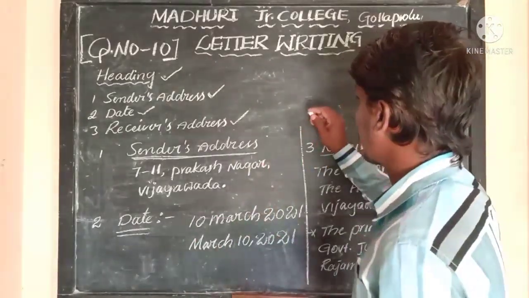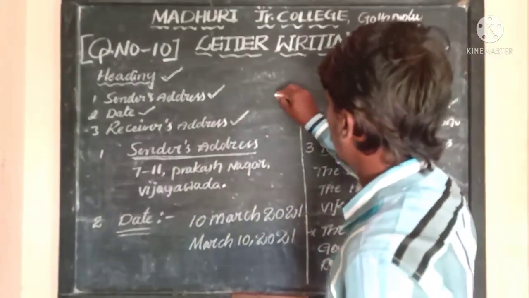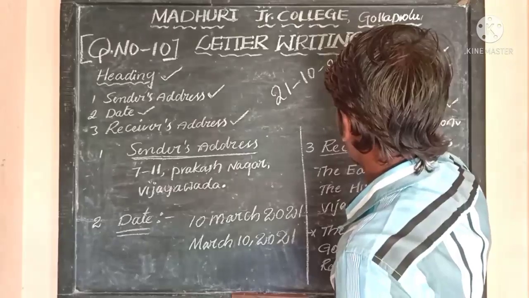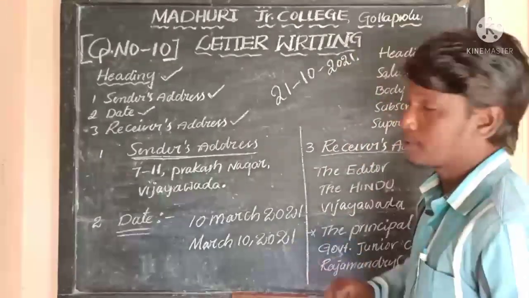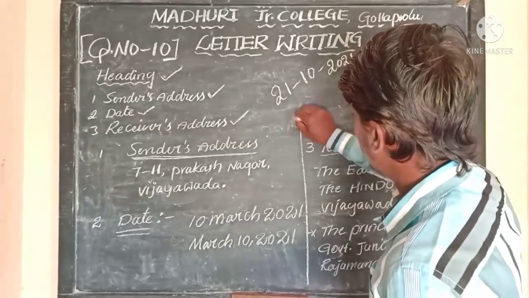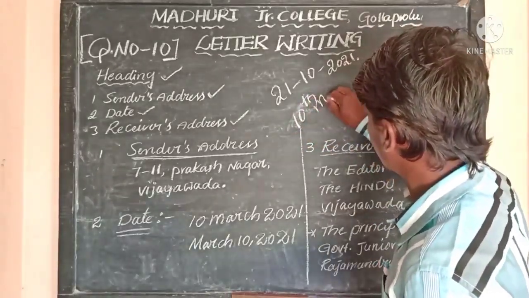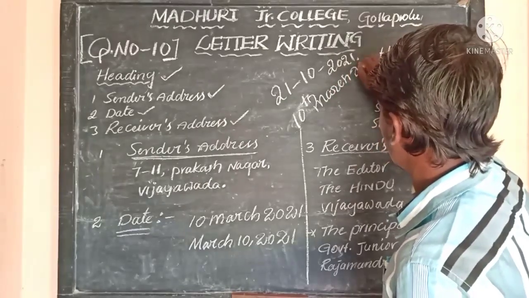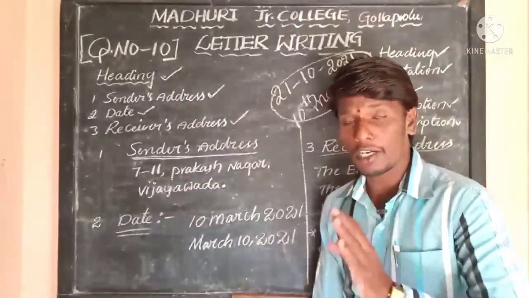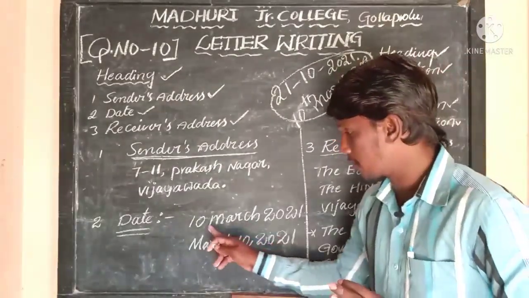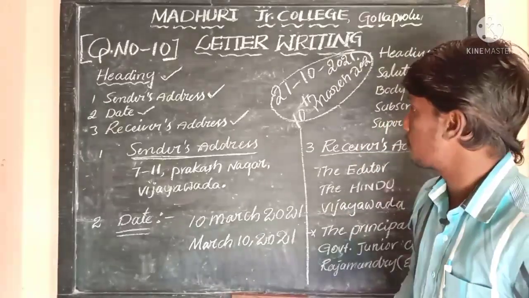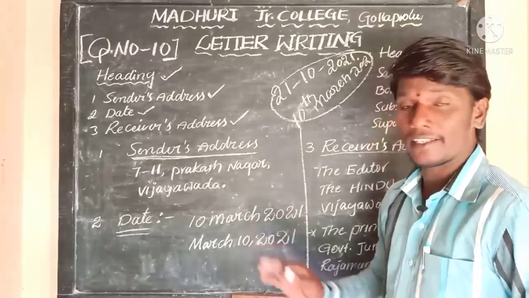Another important thing is that you should not use a date like this: 21 dash 10th dash 2021. This is absolutely wrong. And you should also not use this, which is also wrong, 10th March 2021 with other variations. To write a proper date, this is the right order: 10th March 2021 and March 10th 2021. You should not use any format other than these two.